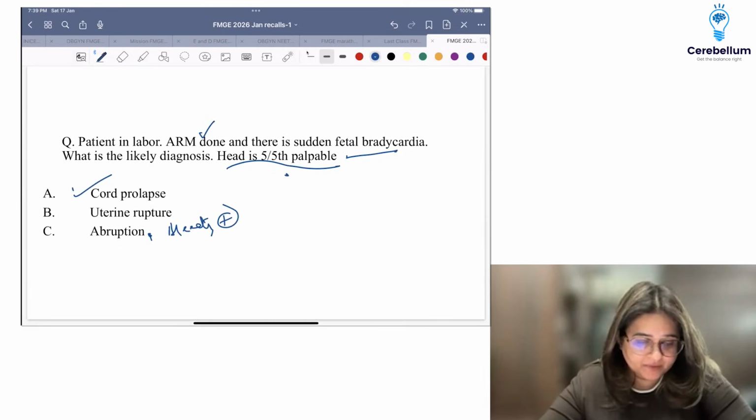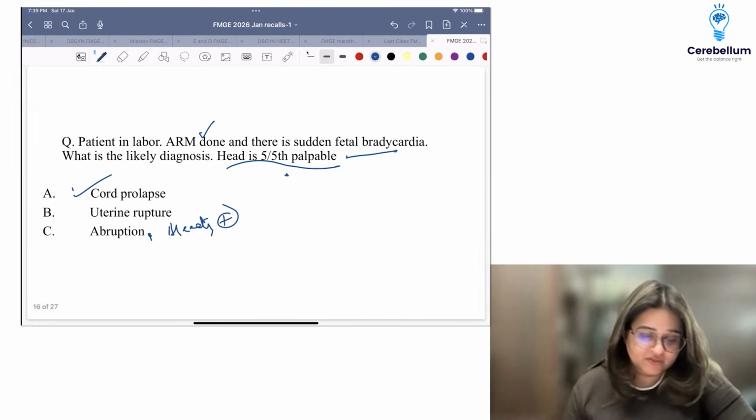Okay. All right. Same image from the workbook came of variable deceleration. Okay, let me see what everyone else says. So that's what I'm saying. Some people are saying it was variable. Some people are saying it was 100% late deceleration. Okay, same question. This was there. All right. So what was option D? Option D, uterine rupture is there. What was option D? Cord prolapse I have.